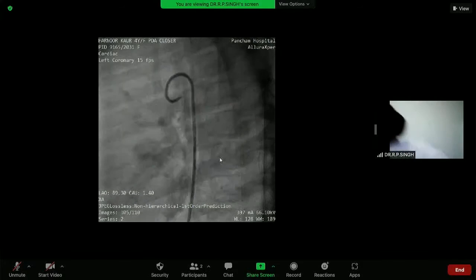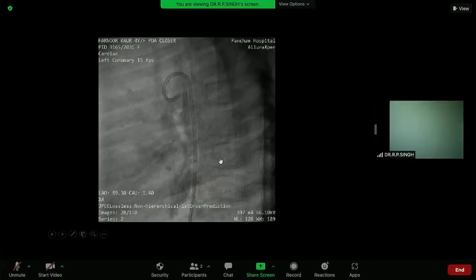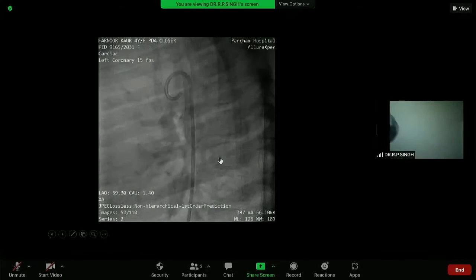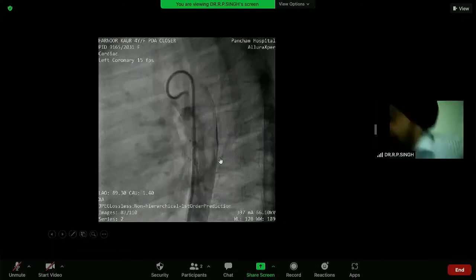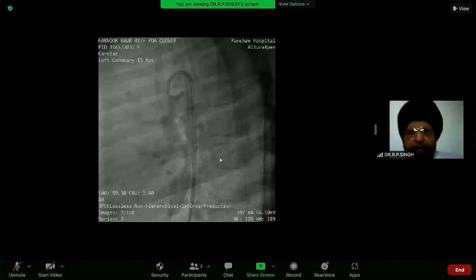One second. Light attach करो, बंद हो जाएगा, power.